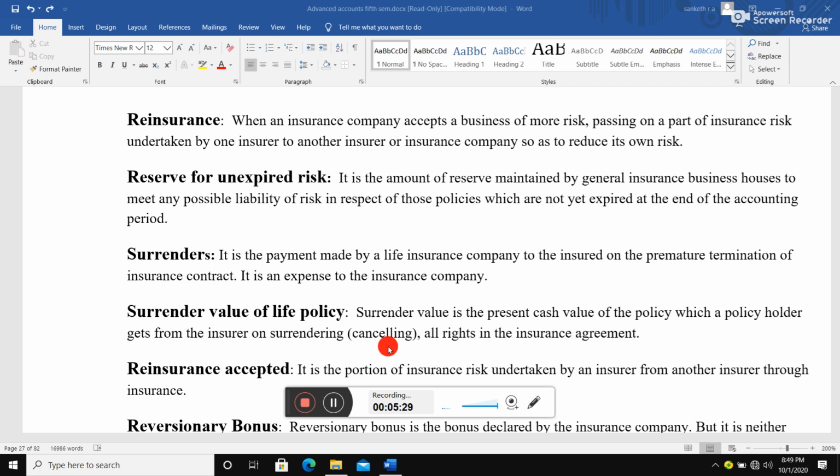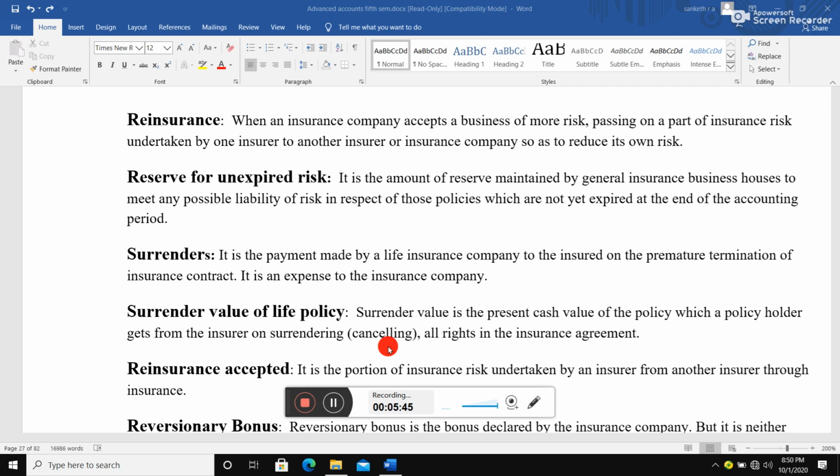But what is reinsurance? Just assume there will be three parties. One is A, an insurance company; the second one is B, the insured, a person. There is again C, called a second insurance company.